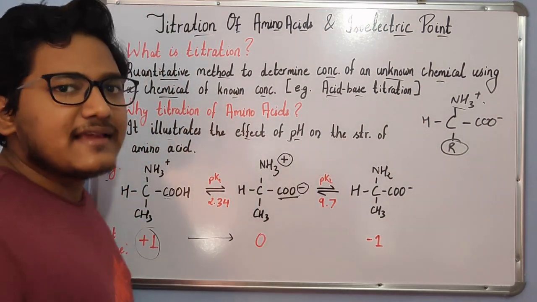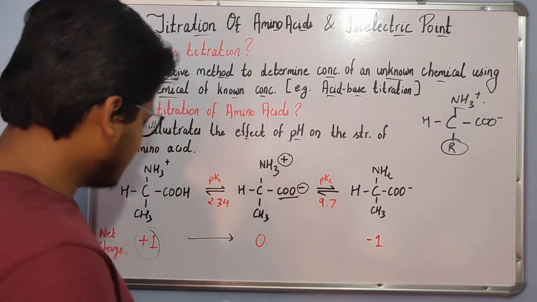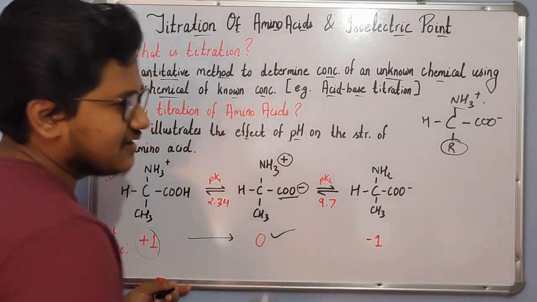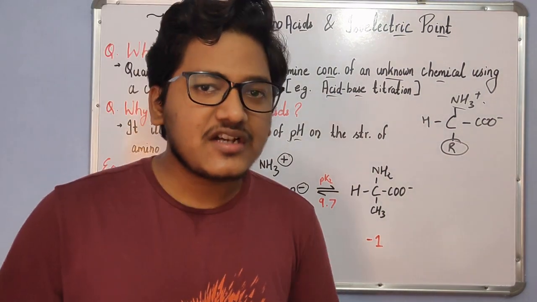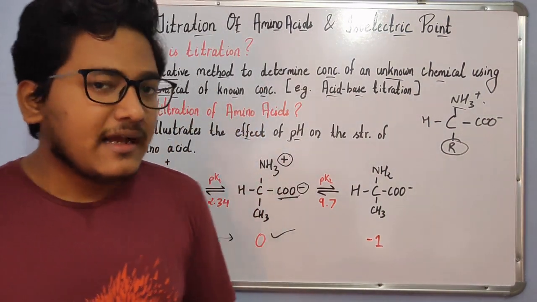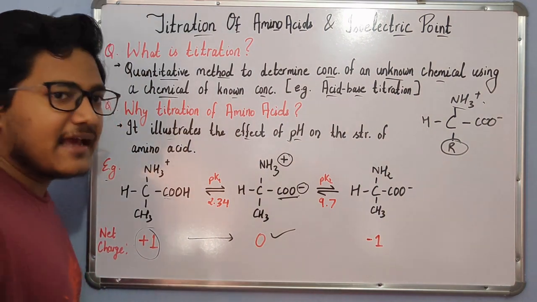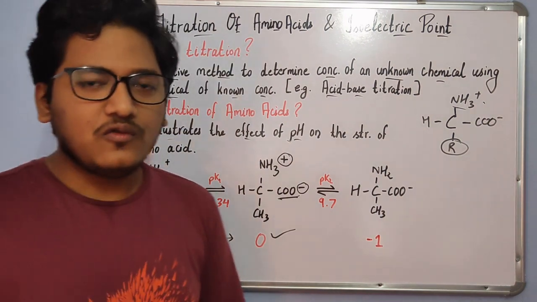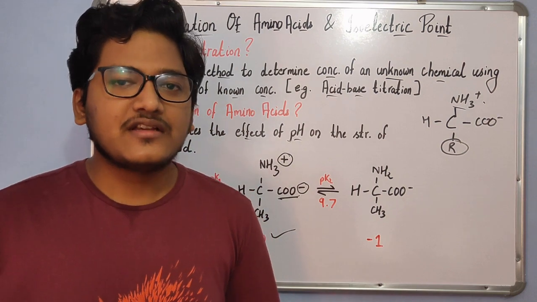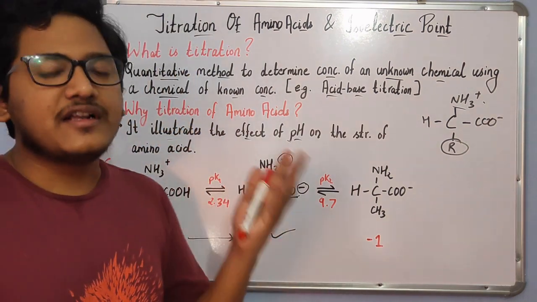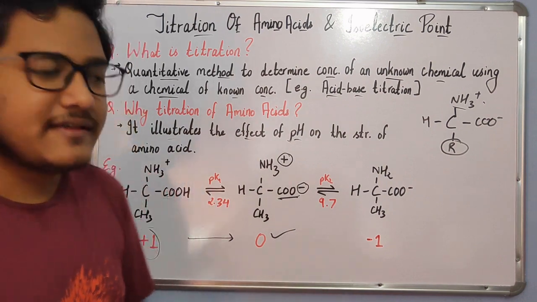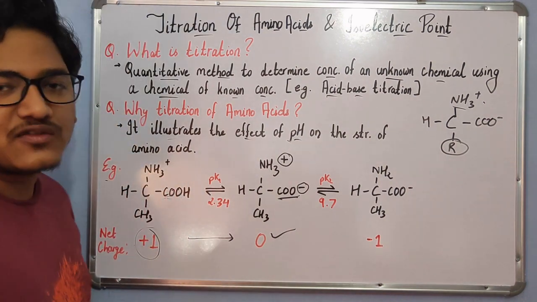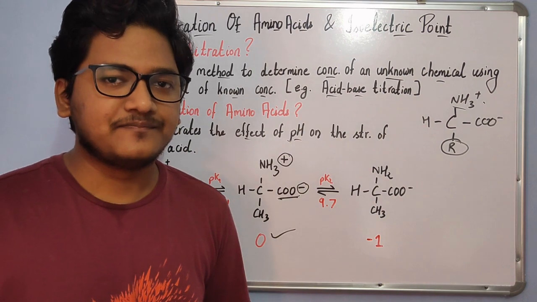These two neutralize each other, so the net charge here is 0. At this point, when the net charge of the amino acid is 0, it is considered the isoelectric point. We can consider the pH at which the amino acid is in zwitterionic form, or the net charge is 0, to be the isoelectric point of the amino acid.